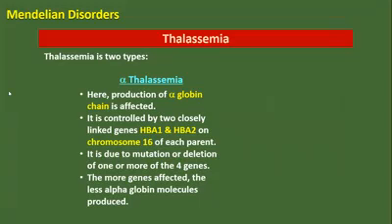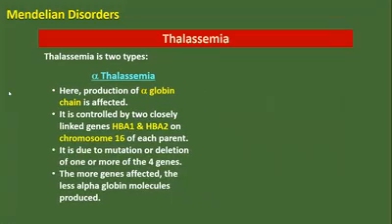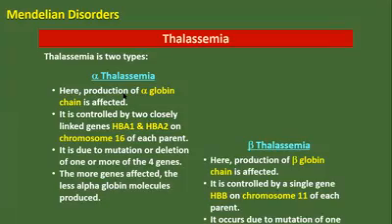Another type of Mendelian disorder: in thalassemia, there are two types, alpha thalassemia and beta thalassemia. In alpha thalassemia, production of the alpha globin chain is affected. It is controlled by two closely linked genes, HBA1 and HBA2, on chromosome 16 of each parent.